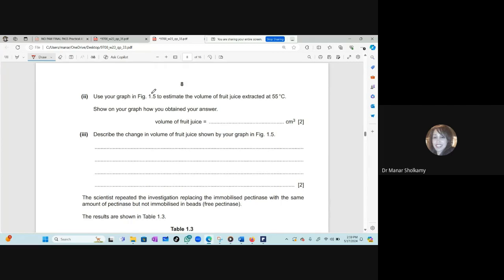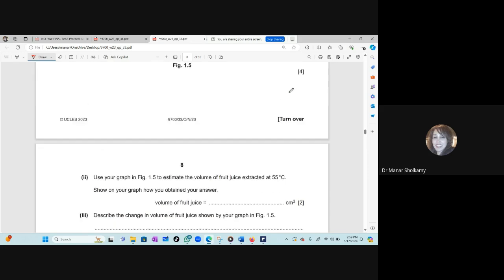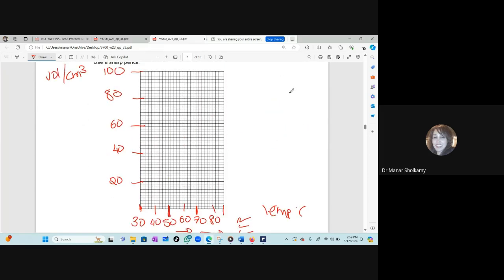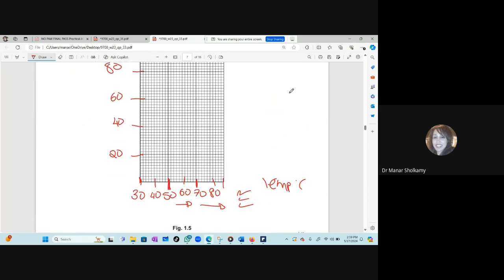Use your graph. Again, the same question as variant 31. I will go to my graph to estimate the volume of the fruit juice extracted at 55 degrees. I will go to 55 degrees and clearly show that I'm going to use my graph. Let me change color. I'll go to 55 degrees, move vertically until the graph stops me, and then I'll get a value and show it on the graph. Don't erase it.